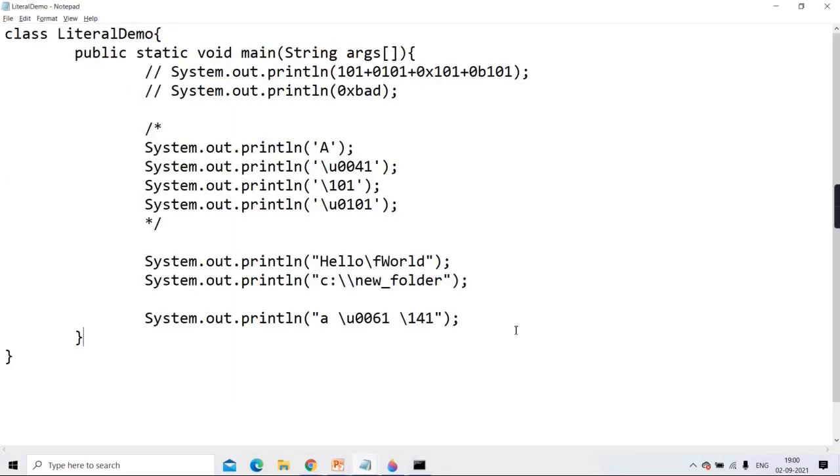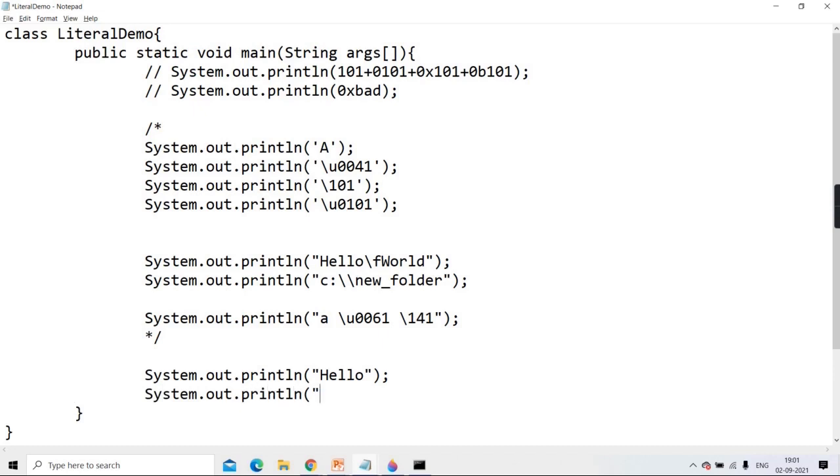See here. Now I'll shift this whole thing again into a comment, and I'll take some other output. See here. I'm writing System.out.println and double quote hello. It's a string literal. But suppose I write System.out.println, double quote hello, dot toUpperCase.